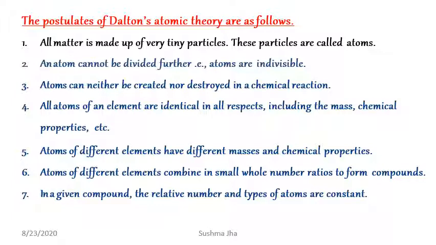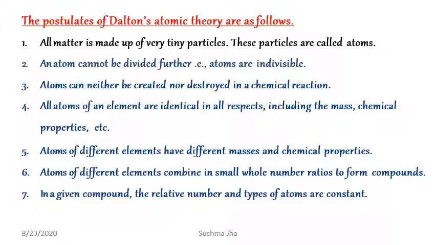Identical means if a particular element, for example, iron, copper, gold, anything. If we are talking about iron, iron is made up of iron atoms. So all the atoms of iron will be the same or identical in all respect, including mass, its chemical properties, nature, everything. Fifth postulate is atoms of different elements have different masses and chemical properties.